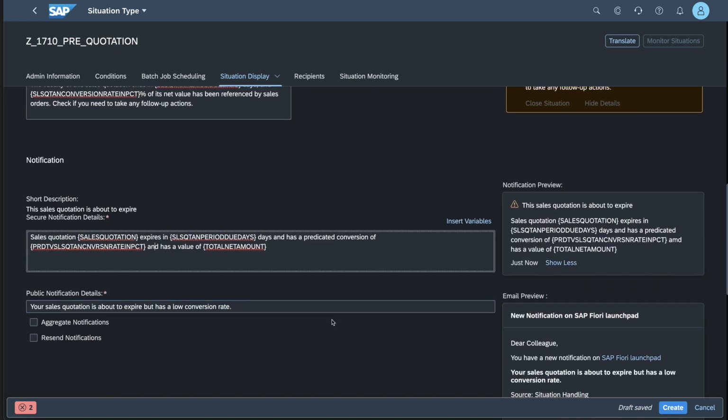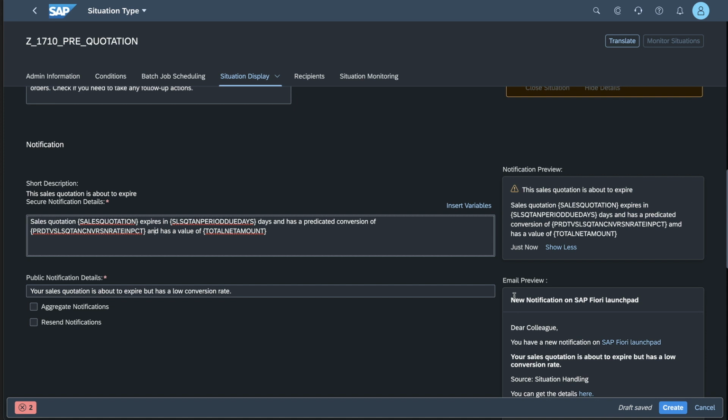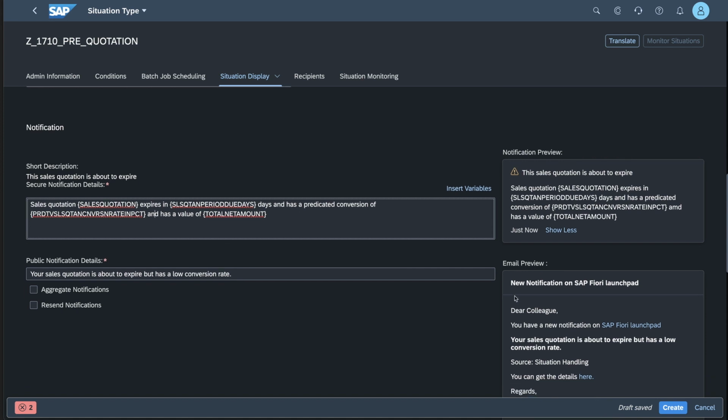And then I said there is a third possibility, which is that you can also be notified via email, but for confidentiality, security, and privacy reasons, there will be no business information sent into the email. You'll just get a notification email telling you there is a situation that has arisen. Please log into your system, and you'll have a link that you can use to go into the system to find out what that situation is.